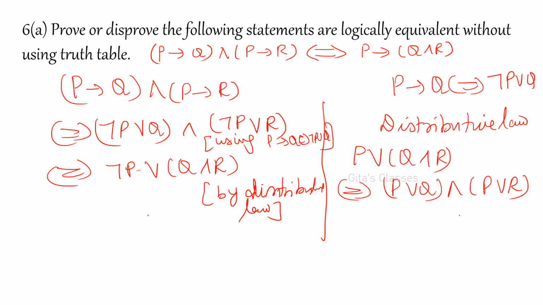And what about this not P or Q? Again, we have replaced it by P conditional Q. Now, not P or, in the place of Q I have Q and R. So I can write this as P conditional Q and R. This is what we want to prove. We started with the left hand side and proved that it is equivalent to the right hand side. Similarly, if you go in the reverse direction, you can prove it. That is why we have written if and only if, that is, equivalent to.